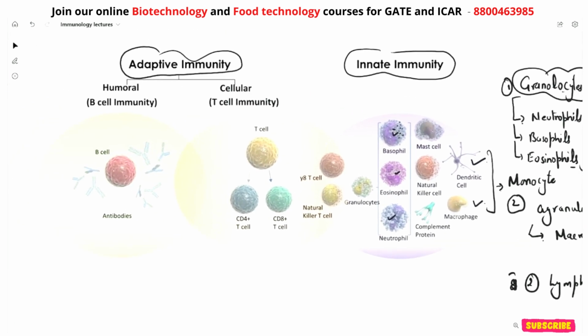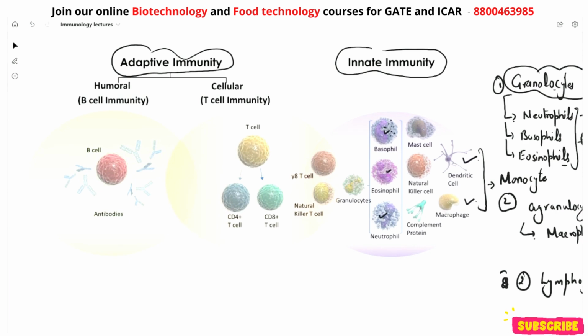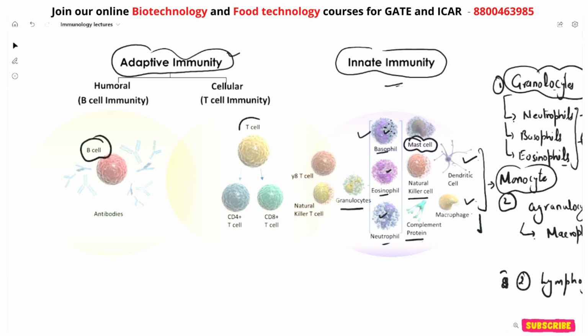As you can see here in the image, if we recall again, your innate immunity is actually composed of granulocytes, which are your basophils, eosinophils, neutrophils, natural killer cells, right? Complement proteins also, we will talk about this one later, and the mast cells, which are rich in histamines like your basophils, and dendritic and macrophage cells, which are derived from the monocyte, right? If we talk about adaptive immunity, then it is composed of B cells and T cells. B cells here are responsible for the production of antibodies against a specific pathogen, right?